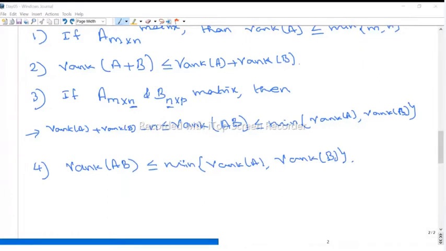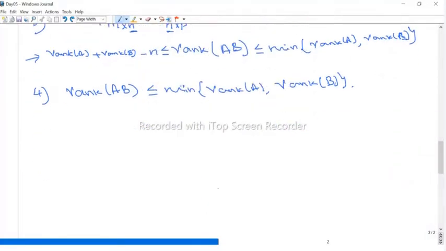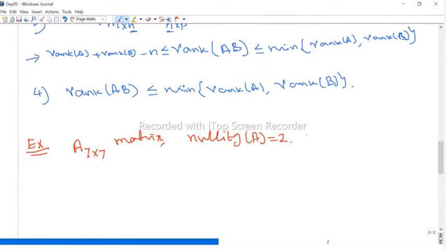Maybe I will ask some question. Suppose A is a 7 by 7 matrix. So, for example, it was asked already in a previous year question paper. So you can see, suppose A is a 7 by 7 matrix, and it is given that the nullity of the matrix is 2.